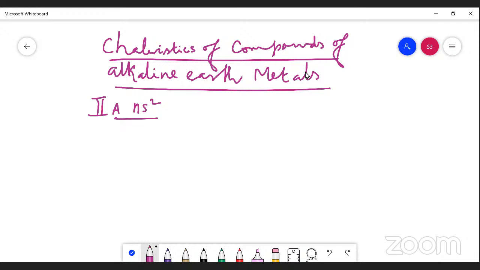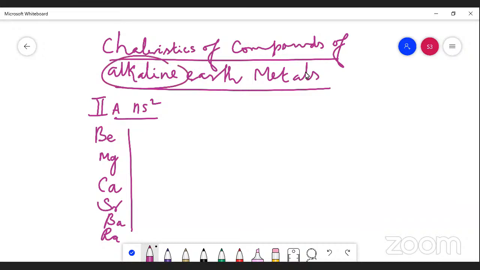The elements belonging to this family are beryllium, magnesium, calcium, strontium, barium, and radium. These are all the elements belonging to this family, known as alkaline earth metals. With these alkaline earth metals, we are going to study the characteristics of their compounds.